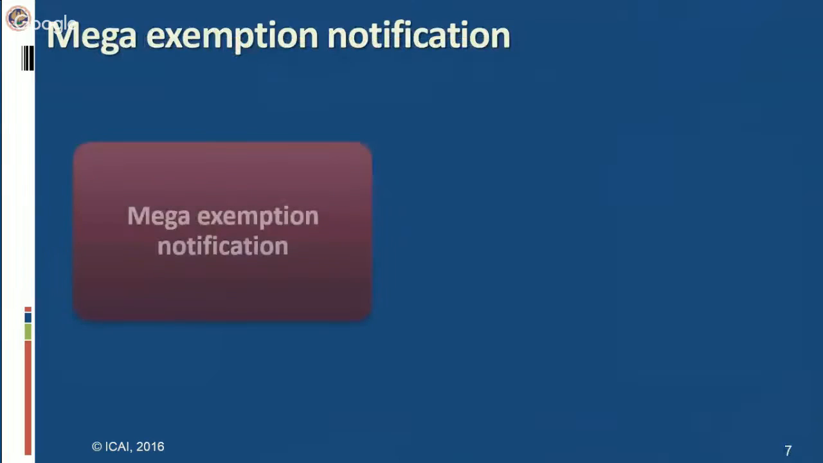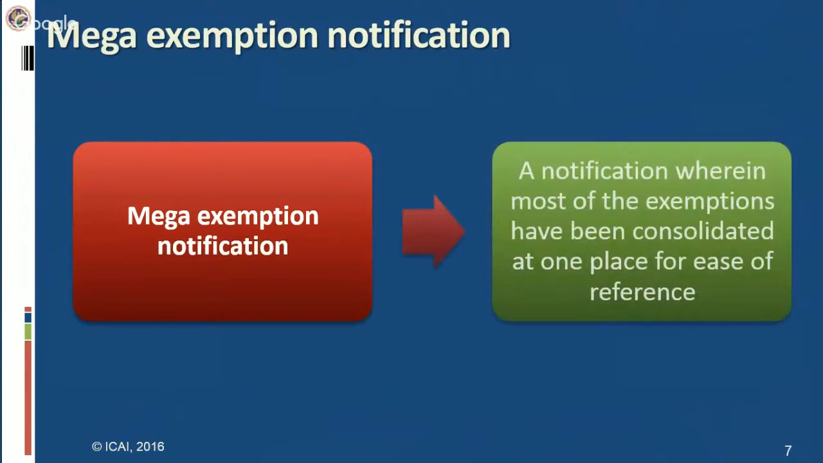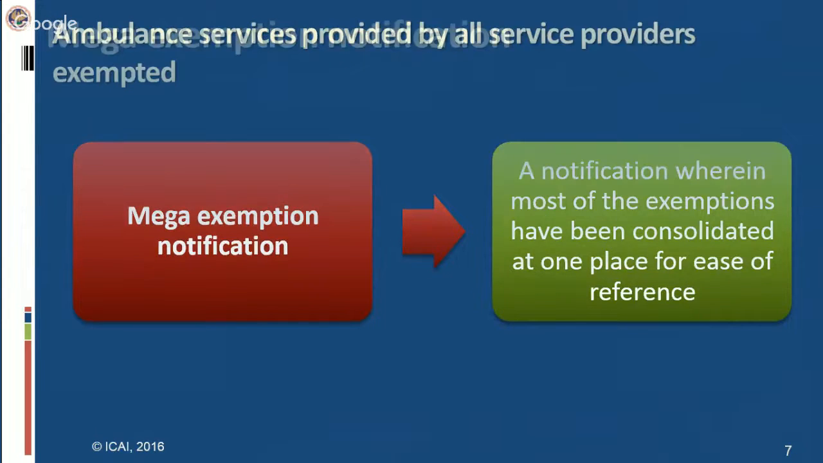Now, mega exemption notification. Mega exemption notification is a notification wherein most of the exemptions have been consolidated at one place for ease of reference. If you want to see whether any specific service is exempted or not, you may refer to the mega exemption notification, and you will come to know whether that particular taxable service has been exempted under the mega exemption notification or not. So we will be covering the amendments made in the mega exemption notification now.